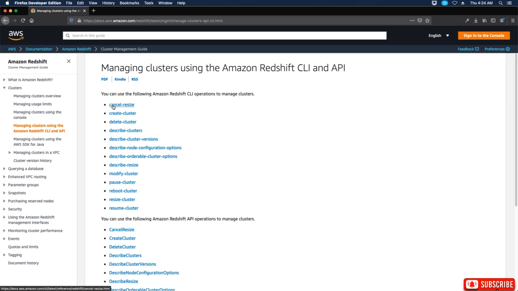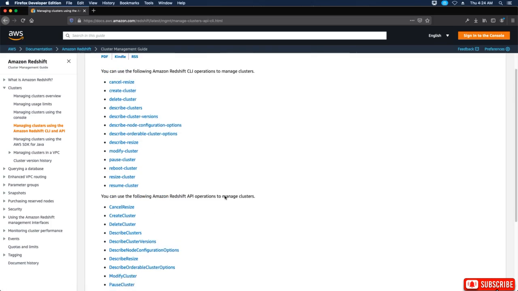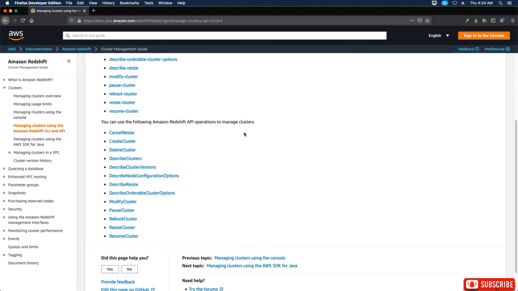Okay, so cancel resize, create cluster, delete cluster, describe clusters, describe cluster versions, describe node configuration options, describe orderable cluster options, describe resize, modify cluster, pause cluster, reboot cluster, resize cluster, and resume cluster. You can use the following Amazon Redshift API operations to manage clusters.